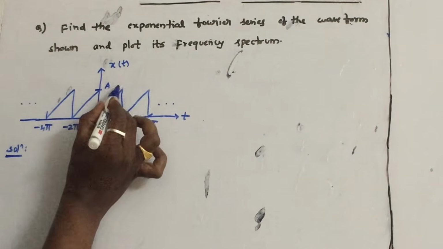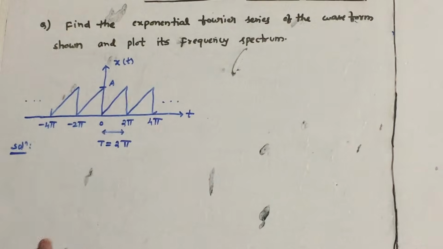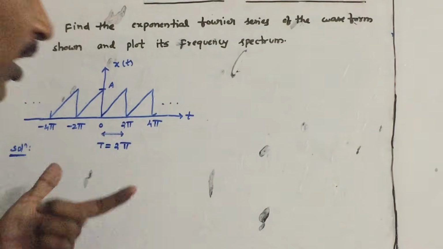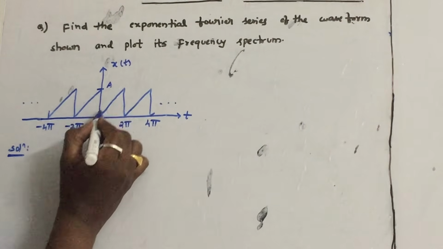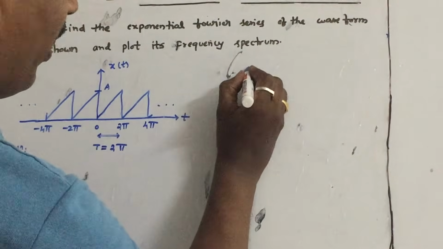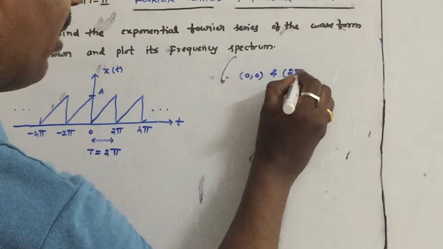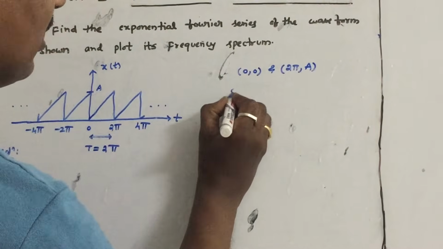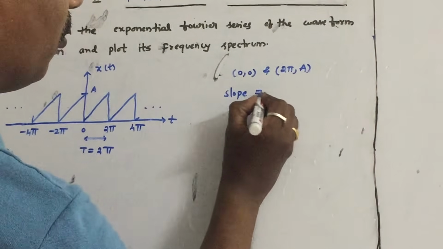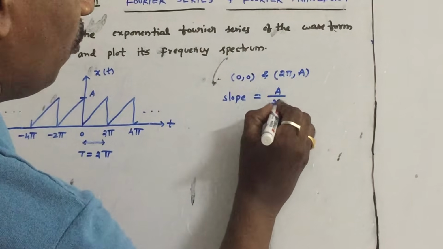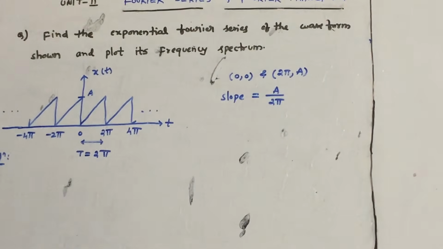Let us find the equation of this straight line. Similar to previous examples, we have done a lot of examples. Let us find the equation of x of t. One point is (0, 0) and the other point is (2 pi, A). What is the slope of the line? The slope is A by 2 pi, (y2 minus y1) by (x2 minus x1).